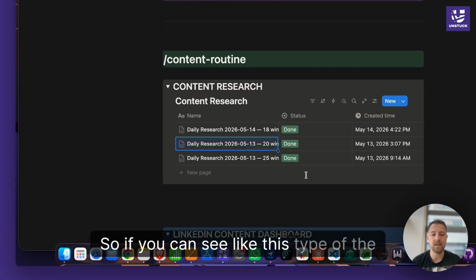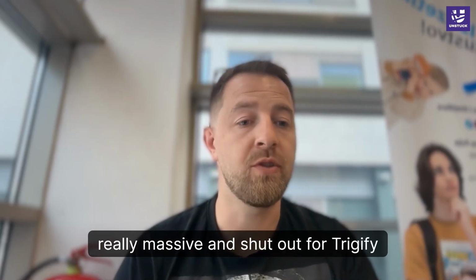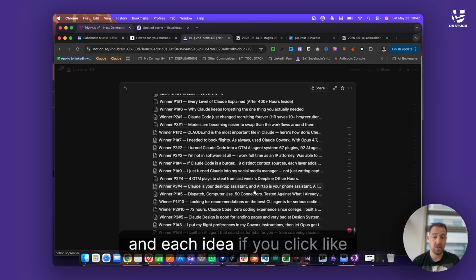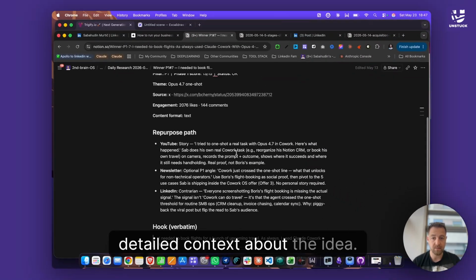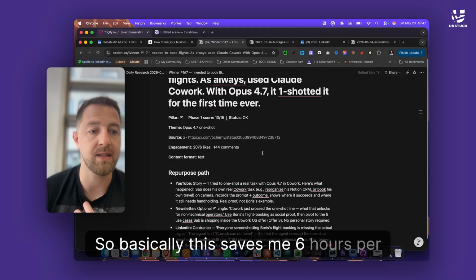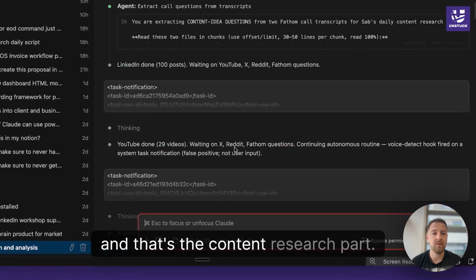See, this type of output is really massive. It's a shout out to the Trigify team for making this happen, because without them I couldn't imagine I could find this type of ideas. And each idea, if you click, has detailed context about the idea, and it has the copy post. So basically this saved me about 6 hours per week of research on what I should post next. And that's the content research part.